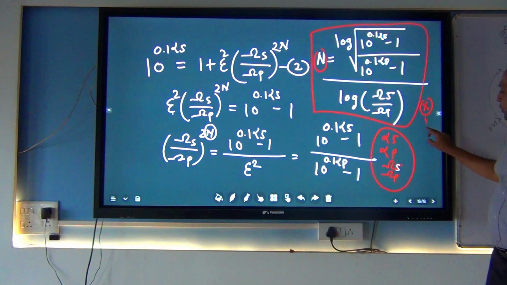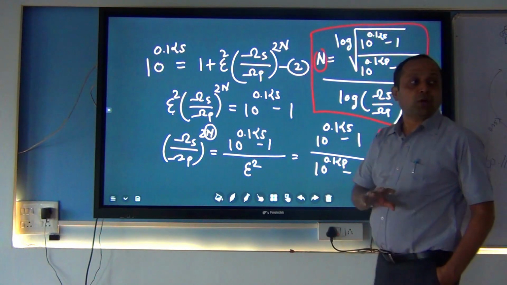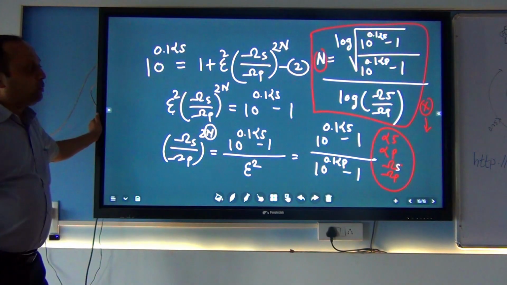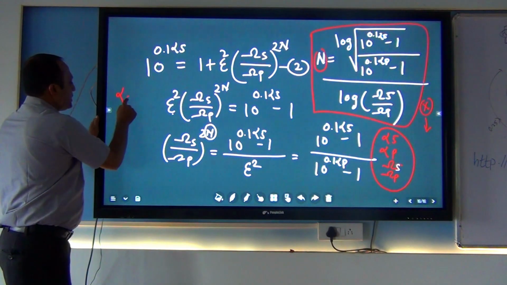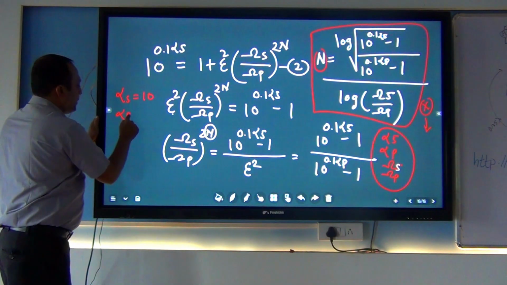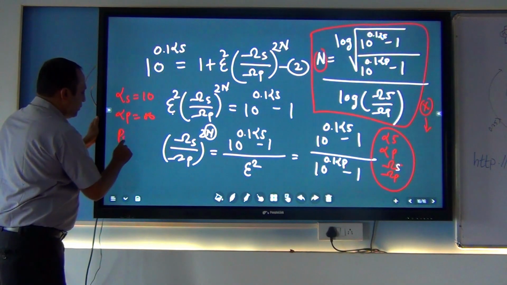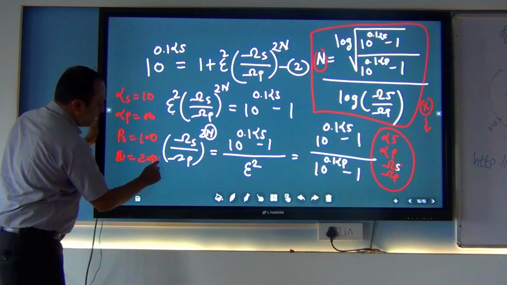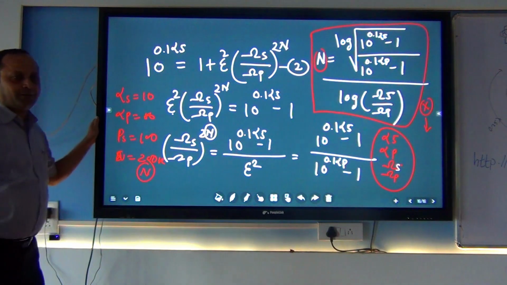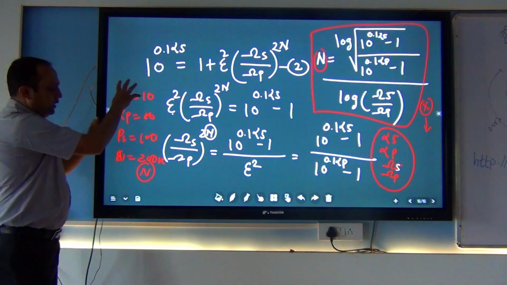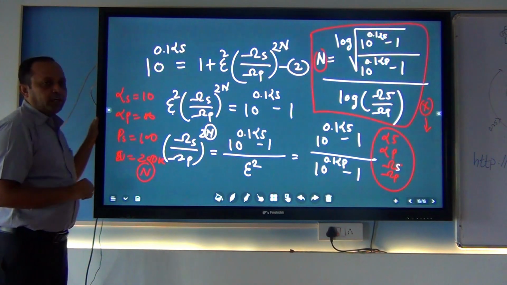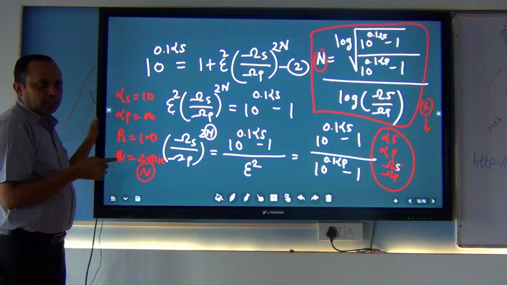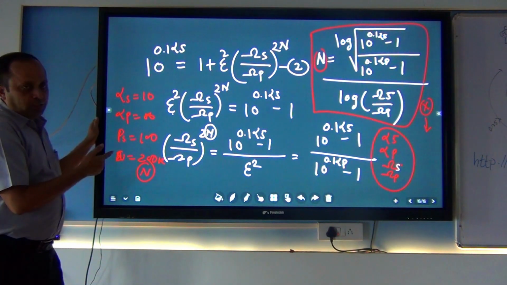This formula is not going to be asked in the exam. It is only for our understanding. What is N? How will the problem be asked? The problem is asked: alpha S is 10 Hertz, alpha P is 50, pass band frequency is 1000 and stop band frequency is 200. Calculate the order of the filter. So if you know these 4 values, then you get the order of the filter. Let us see some examples of this formula in the next lecture.